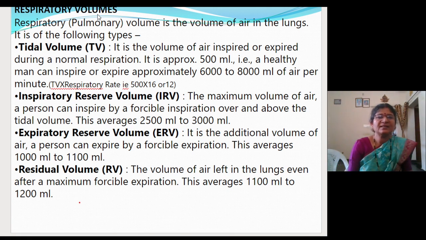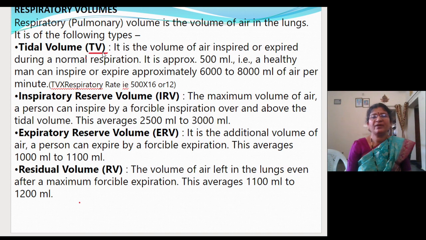The first one is the tidal volume, which can be written as TV, just the initial letters. It is the volume of air inspired or expired during normal respiration.